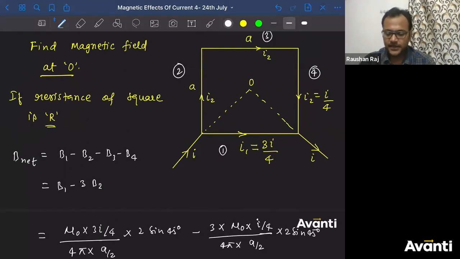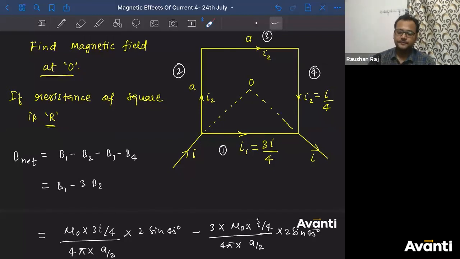Now, can I make a statement here that if I connect a battery across any 2 points on a conducting loop, the magnetic field at the center will be 0? ये square होना चाहिए, symmetrical होना चाहिए, square रखते हैं. If I connect a battery across any 2 points on a square loop, the magnetic field at the center will be 0. Can I say that? आराम से बोल सकते हैं, right?